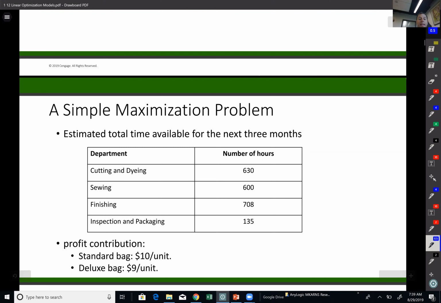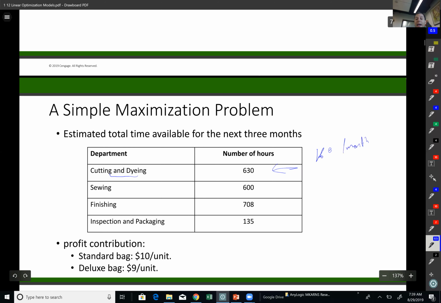For example, in cutting and dyeing, we have only 630 hours available. If I think about 40 hours a week for one employee, for 1 month, that employee will work 4 times 40, which is 160 hours per month.